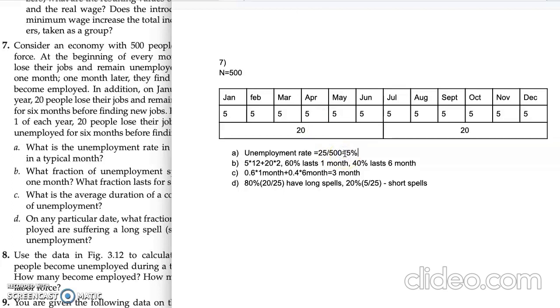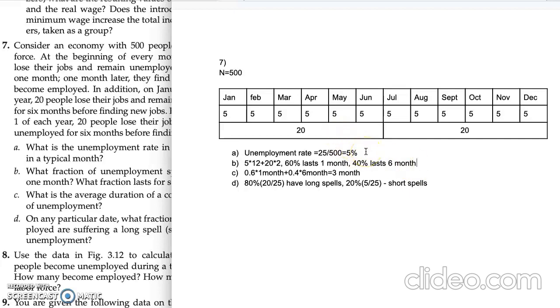Okay, what about the fraction of unemployment? That is the B sub question. Each month, 5 people have 1 month spells, and every 6 months, 20 people have 6 month spells.